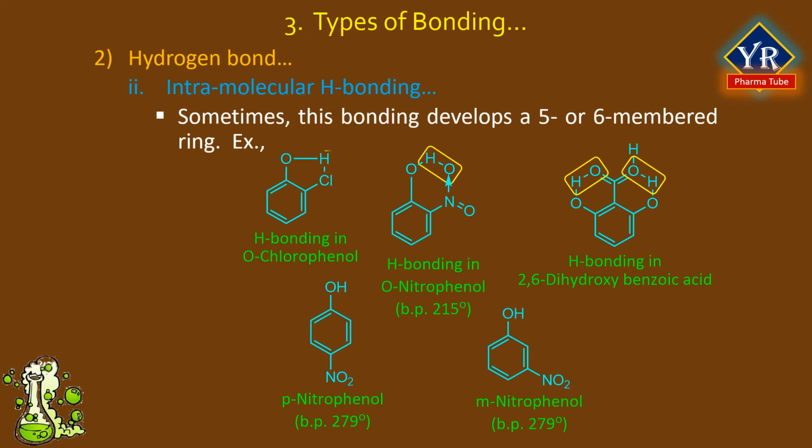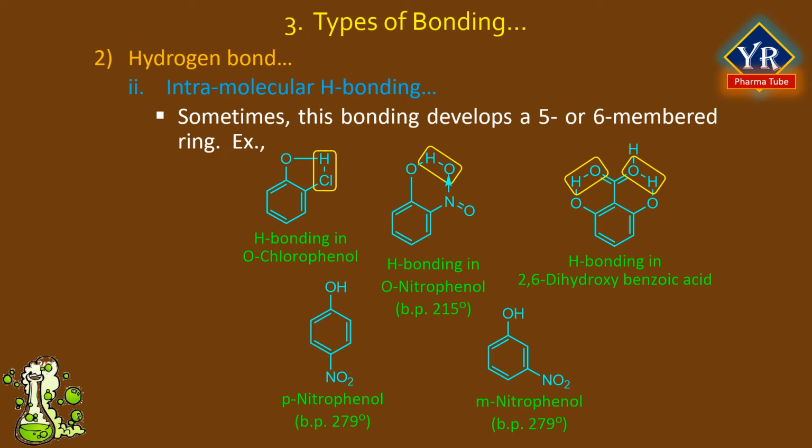For example, in the structure of orthochlorophenol, the hydrogen atom of the hydroxyl group is connected to the chlorine atom, producing a hydrogen bond, and thus forms a 5-membered ring. In a similar manner, a 6-membered ring is produced in the structure of orthonitrophenol.